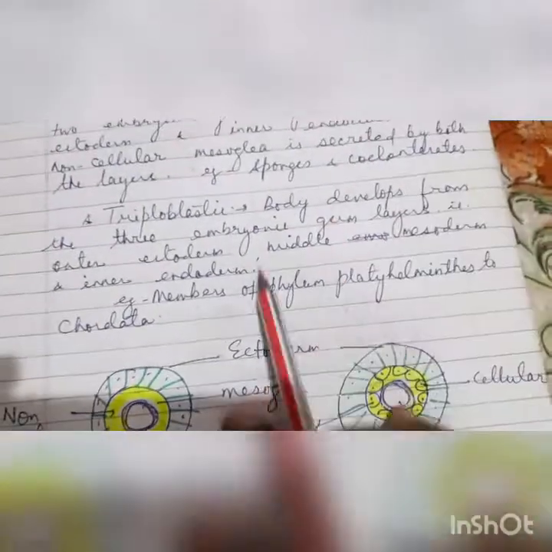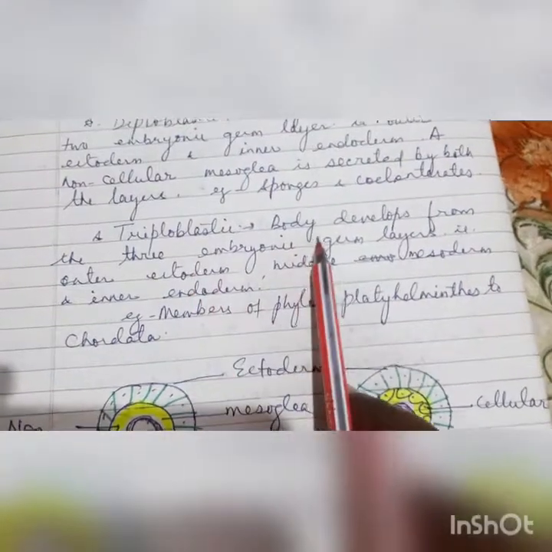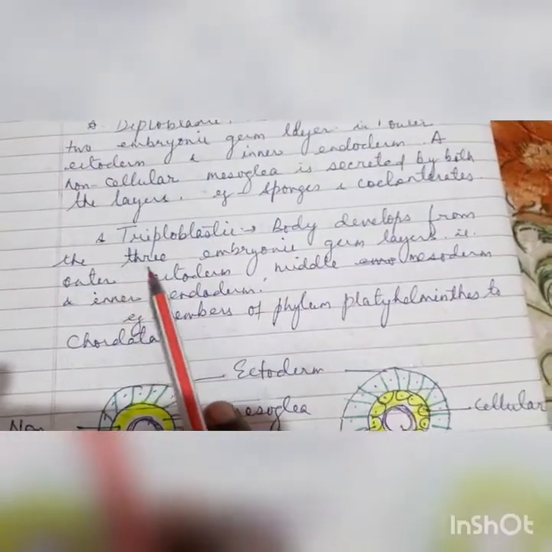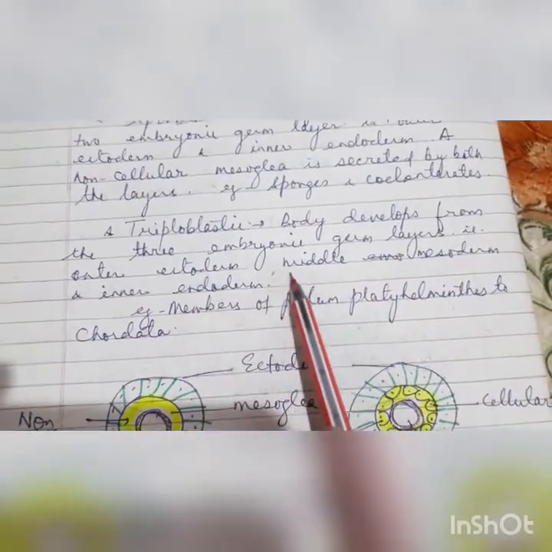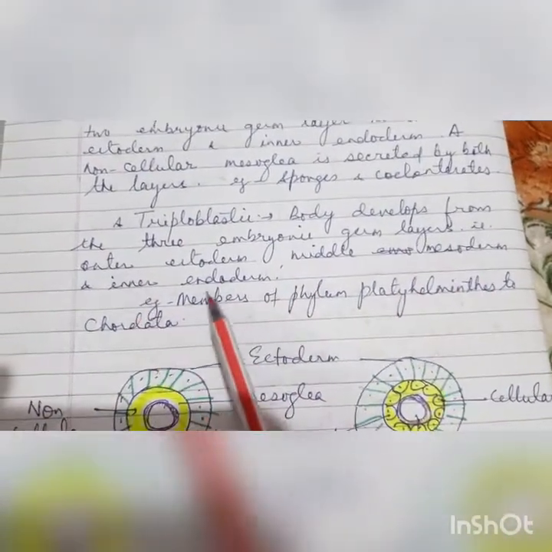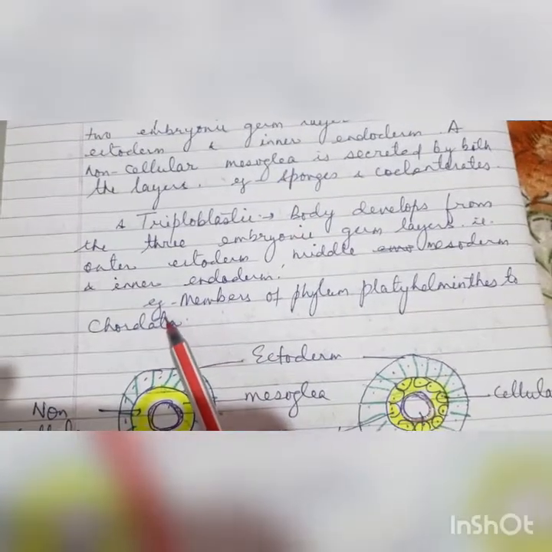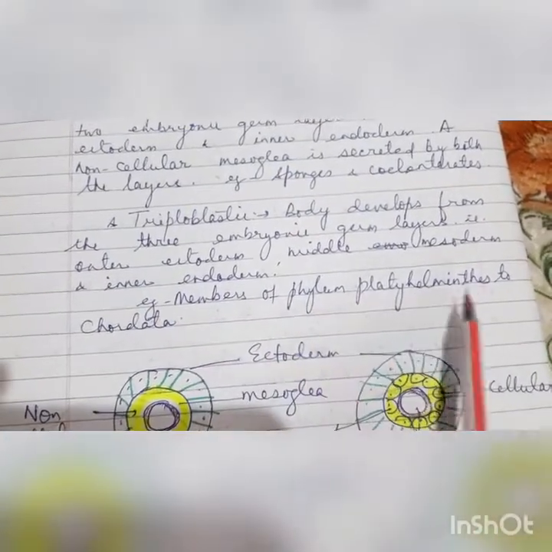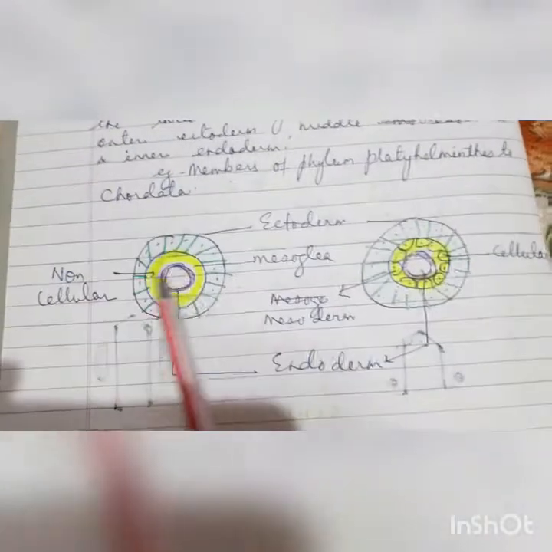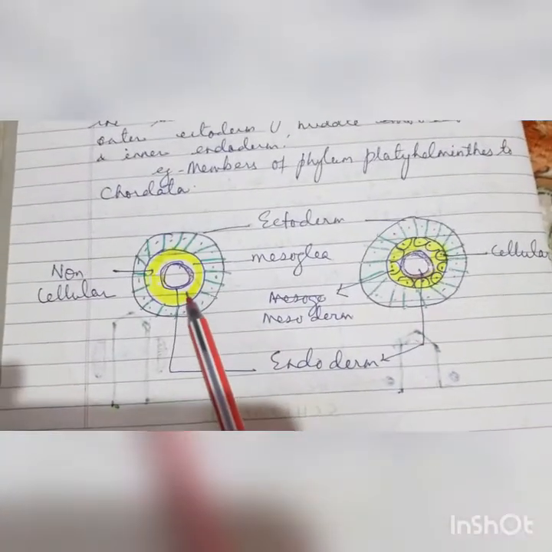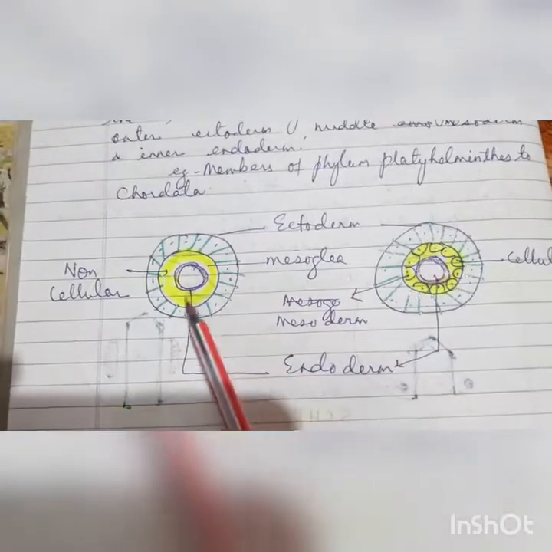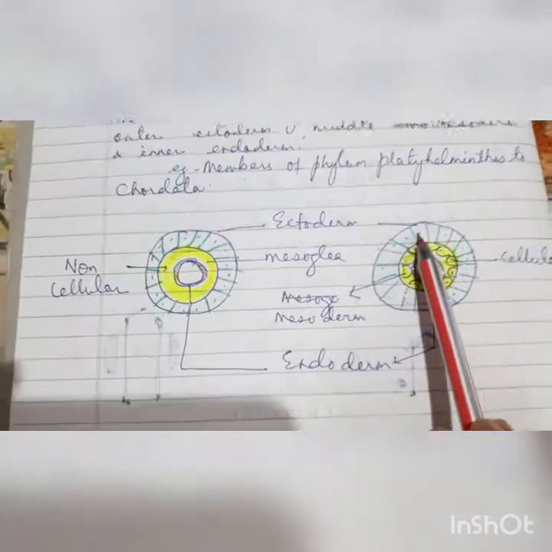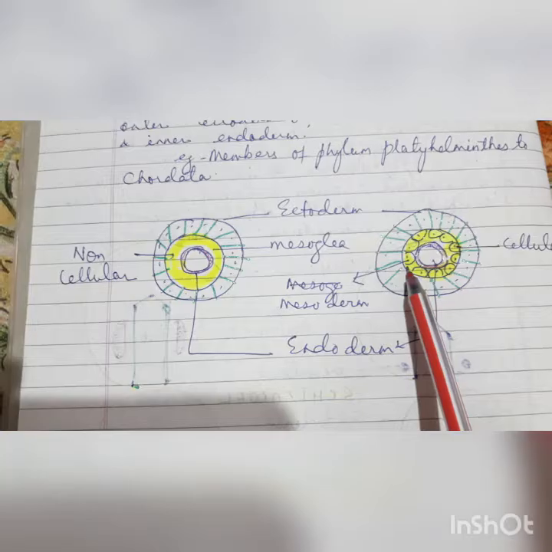Then comes the triploblastic. The triploblastic body develops from three embryonic germ layers, that is, the outer ectoderm, middle mesoderm and the inner endoderm. Examples, members of the phylum Platyhelminthes up to Chordata. These are the pictures: here is the mesoglea between the ectoderm and endoderm, and here the ectoderm, mesoderm and the endoderm.